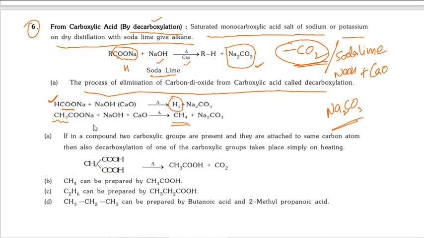Okay, sodium butanoate you have to take. Next, this decarboxylation may take place while two carboxylic acids are there at beta position. Then also, if a compound has two carboxylic acid groups attached to the same carbon atom, then decarboxylation of one of the carboxylic groups takes place simply on heating.